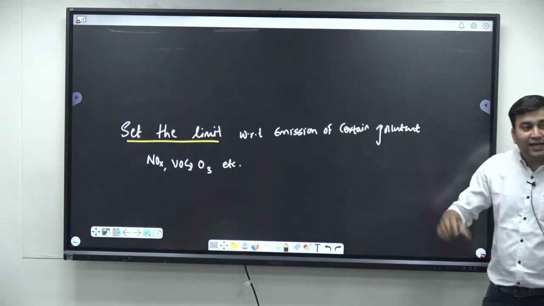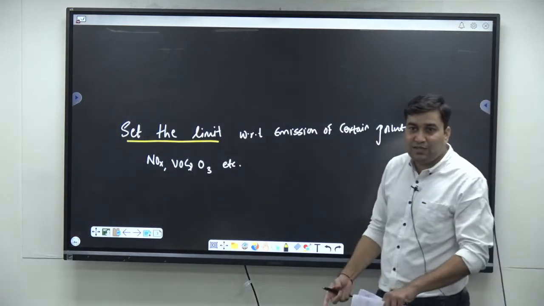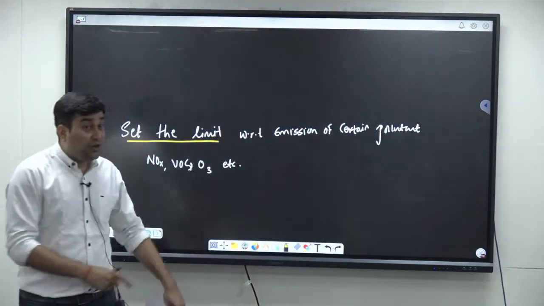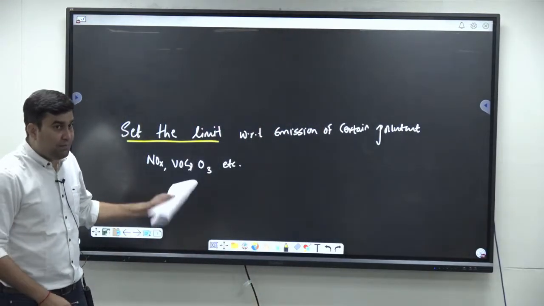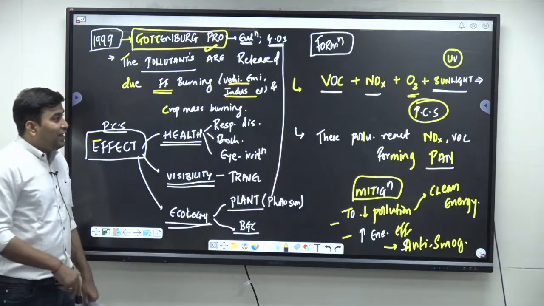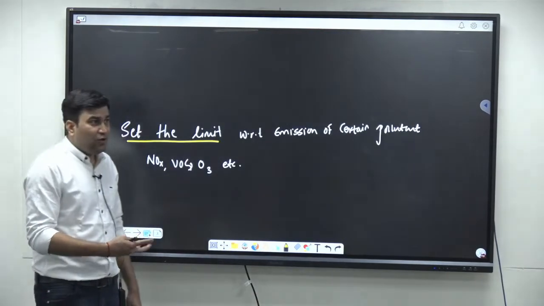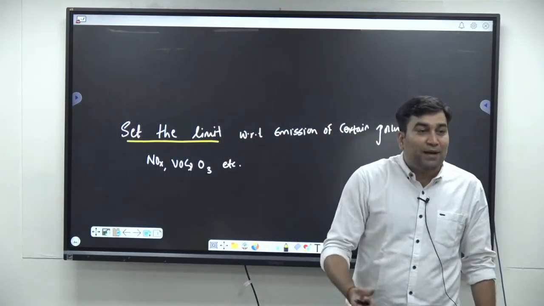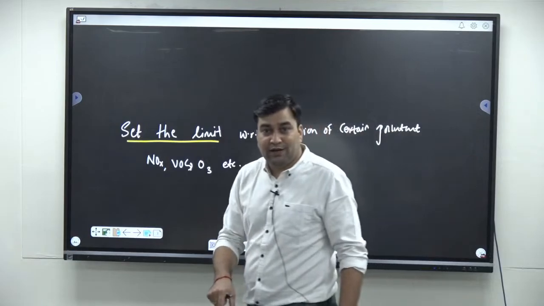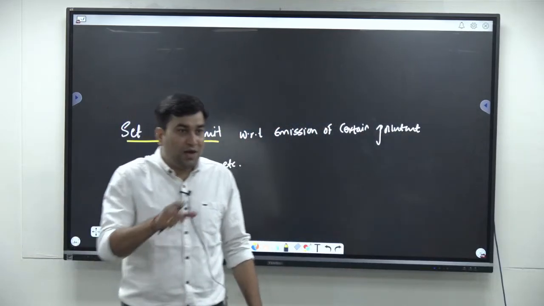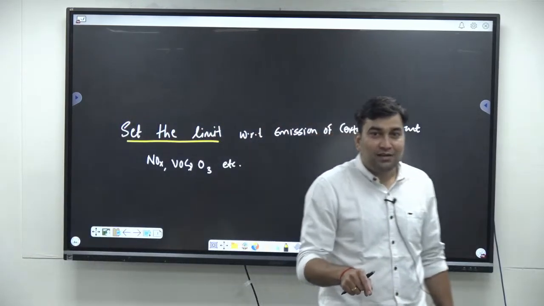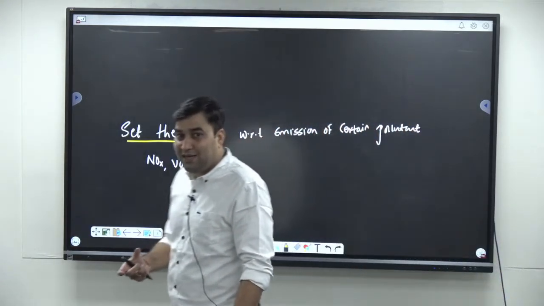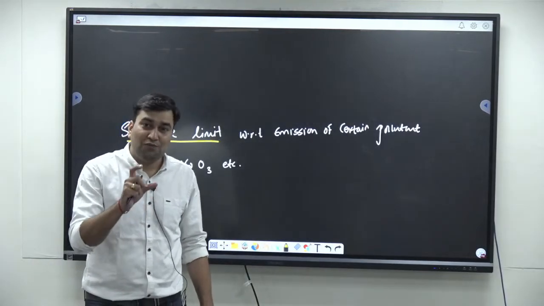In this context, again, global collaboration efforts are needed. Whether India is a signatory to this, India is not a signatory to this Gothenburg Protocol. You should also know this. It was revised, if I am not wrong, in 2012, where particulate matter and black carbon were also included under this protocol. That means we have to reduce the emissions of black carbon under this protocol. So all these things are going to reduce the photochemical smog formation.